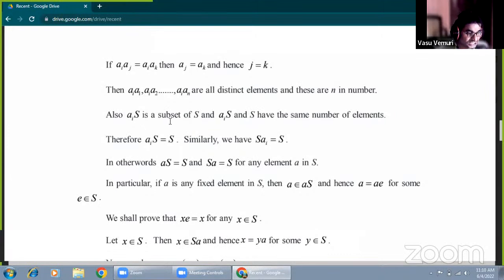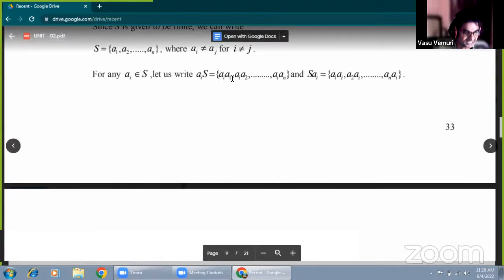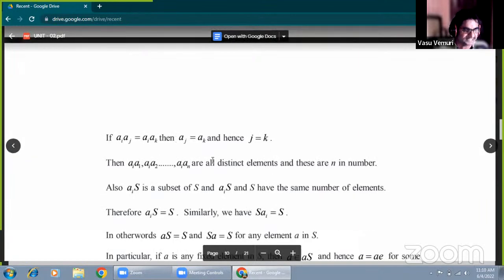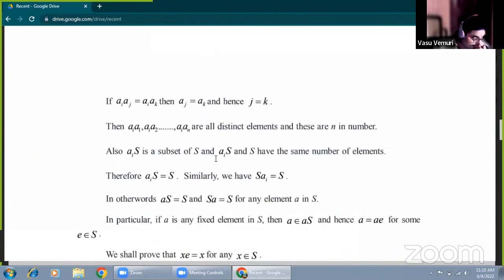Suppose AI is also one of the subsets of the given set. What is AI S? This is also a subset of the given set, capital S. AI S and S both have the same number of distinct elements. Automatically, AI S equals S.